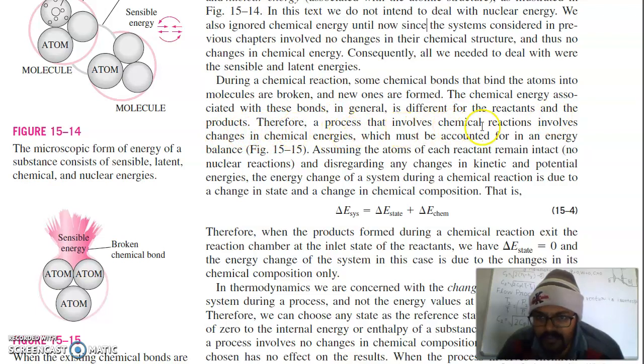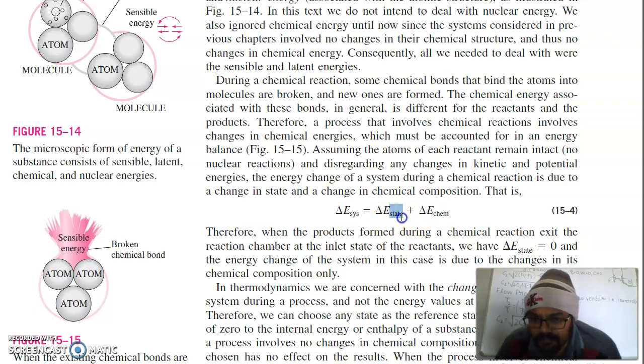Therefore, a process that involves chemical reactions involves changes in chemical energies which must be accounted for in an energy balance. Assuming the atoms of each reactant remain intact and disregarding any changes in kinetic and potential energy, the energy change of a system during a chemical reaction is due to change in state and change in chemical composition. So the energy change of a system is equal to the energy change of state plus the energy change of chemical.